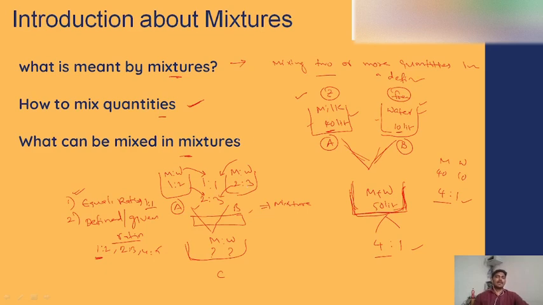Next, what can be mixed in the mixtures? In the mixtures, we can mix either solids, liquids, or gases. We may mix solids with solids, solids with liquids, solids with gases, or liquids with gases, liquids with solids, or liquids with liquids also we can mix. So any of these combinations we can mix here. So this is about today's main topic, mixture, how to mix the quantities and what can be mixed in mixtures. I hope we are clear with this explanation.